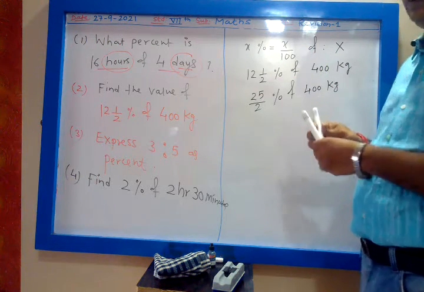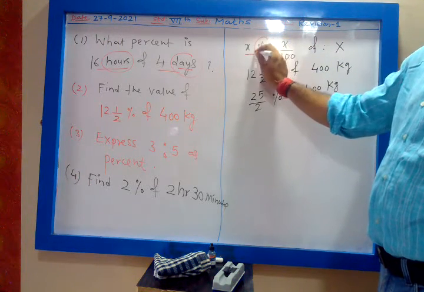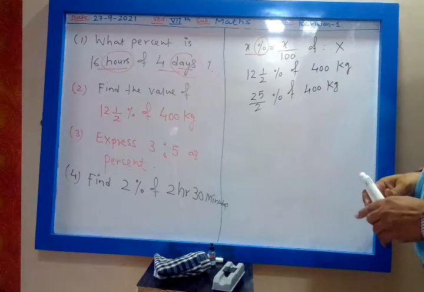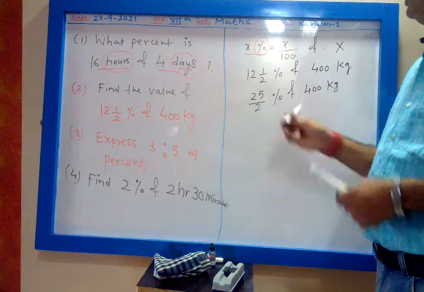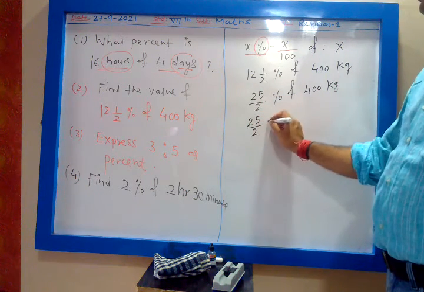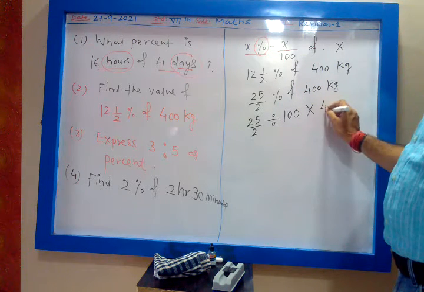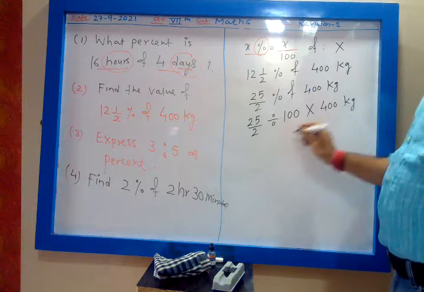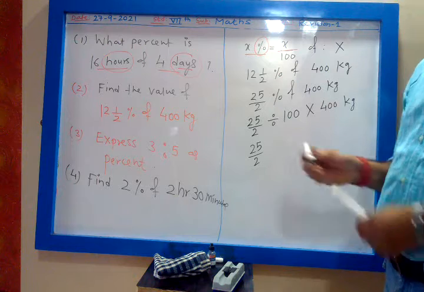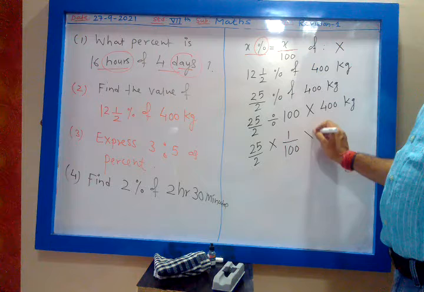Now whenever you are given x percent, and you are removing the percentage sign, you have to divide by 100. So this is 25 by 2%. So 25 by 2, we have to divide by 100. Then "of" means multiplication, 400 kg. Now in fractions we have studied, whenever we convert division into multiplication, we take the reciprocal of the second, so 25 by 2 into 1 upon 100 into 400 kg.